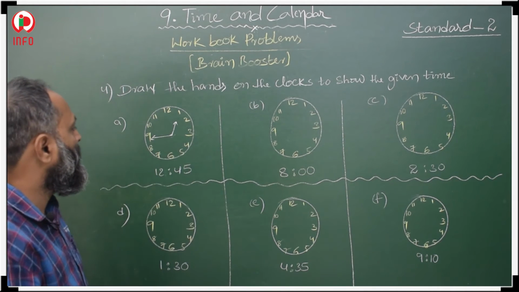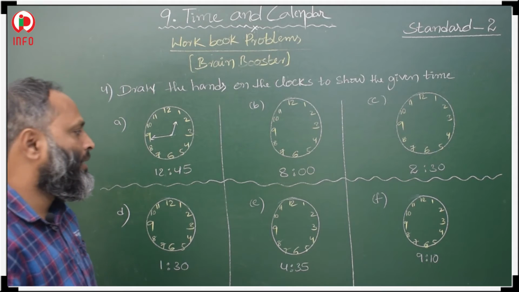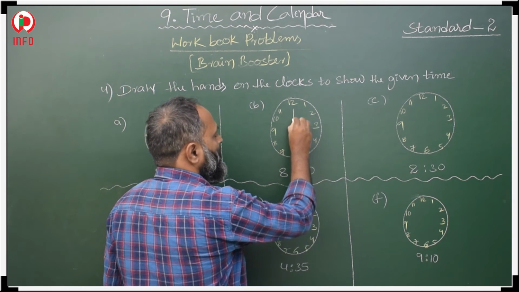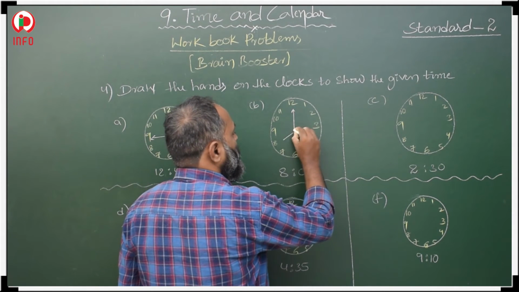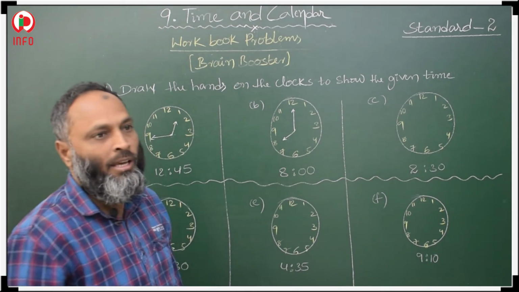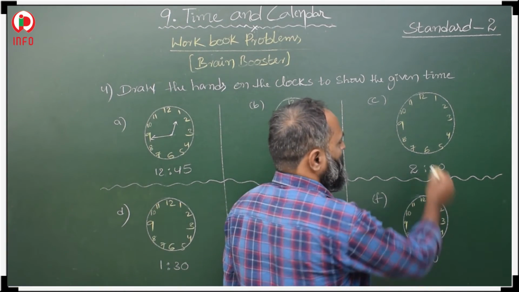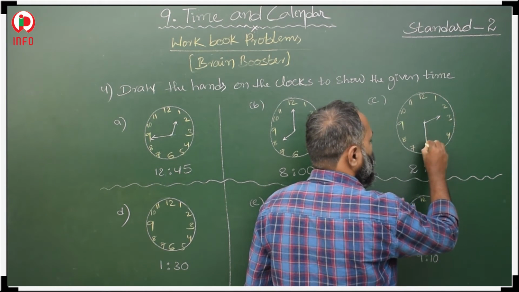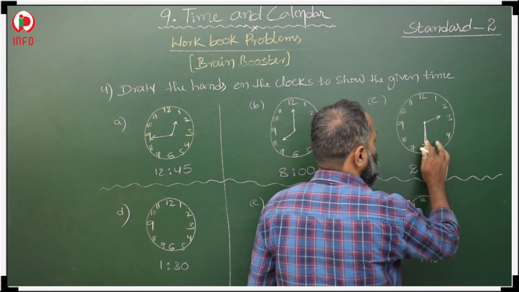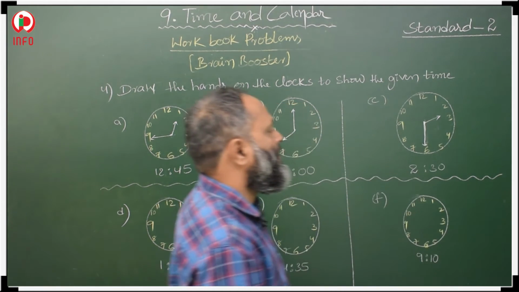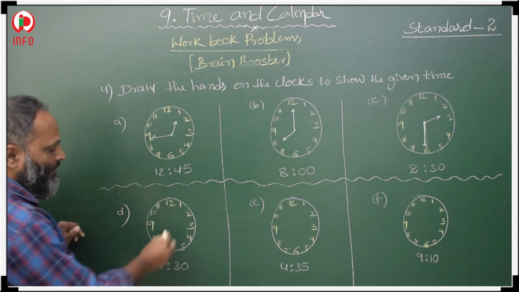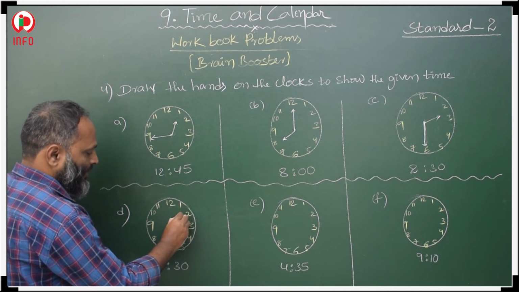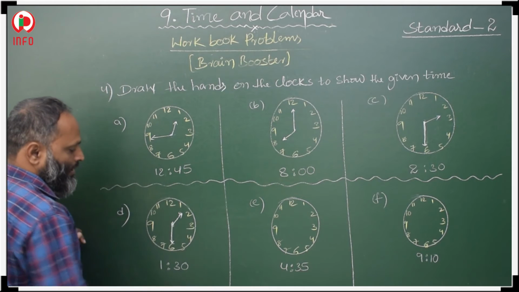This is 12:45. Then 8 o'clock. It is very easy. Here the bigger hand is at 12 and the shorter hand is at 8. This is 8 o'clock. Now 2:30, it is also very easy. 2:30 means the shorter hand is in between 2 and 3 and the bigger hand is at 6. Then this is 2:30. Then 1:30, it is also very easy. 1:30 means the bigger hand is at 6 and the shorter hand is in between 1 and 2. This is 1:30.